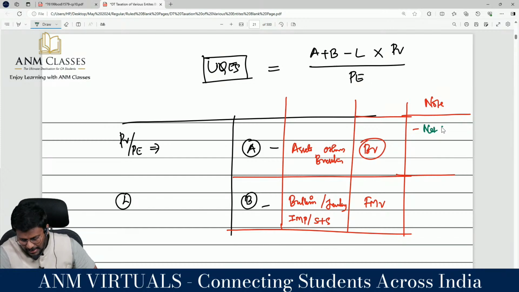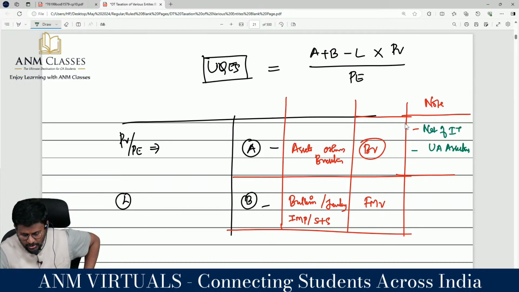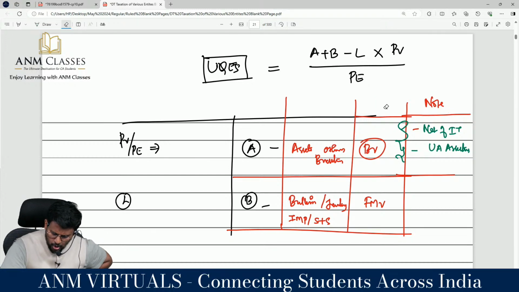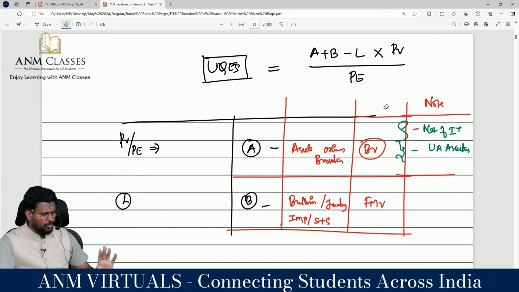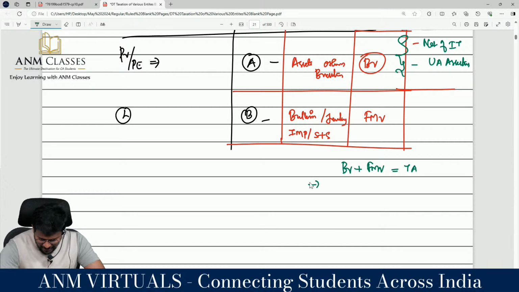net of income tax, and number 2, unamortized assets, deferred revenue expenditure basically. These things should be reduced: take the book value and reduce this part. Shall I proceed? Yes sir. That's it, sir, there is nothing else specific for bullion and jewelry; just take the market value. So basically, book value of other than bullion plus fair market value of bullion, jewelry, immovable property, all those things, so you will get the total asset. From there reduce the liability, which is L.